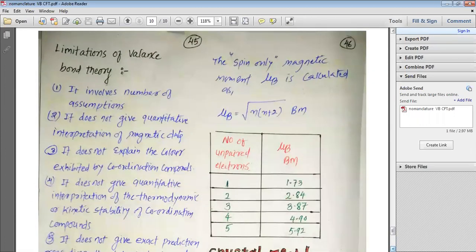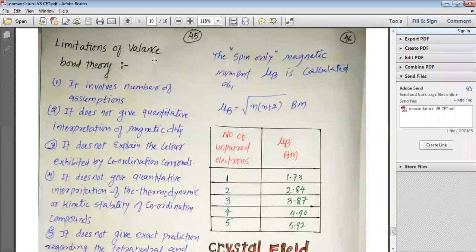Now, my dear students, there are some limitations of this valence bond theory for coordination compounds. So we are going to study the various limitations of the valence bond theory. The valence bond theory involves a number of assumptions. That is the first limitation. It does not give a quantitative interpretation of magnetic data. Valence bond theory does not say anything about the magnetic data.